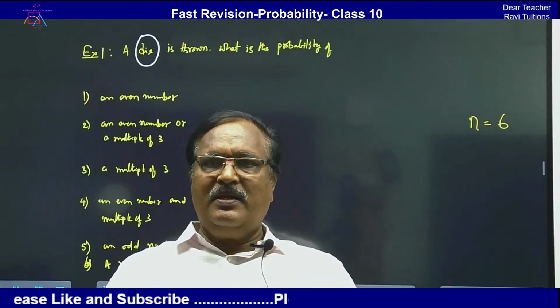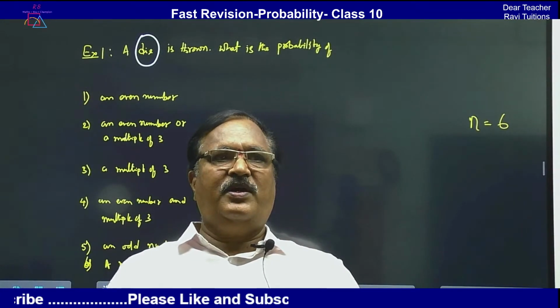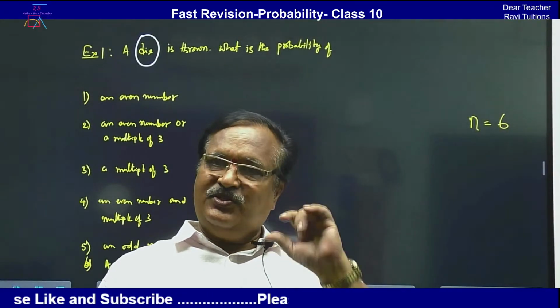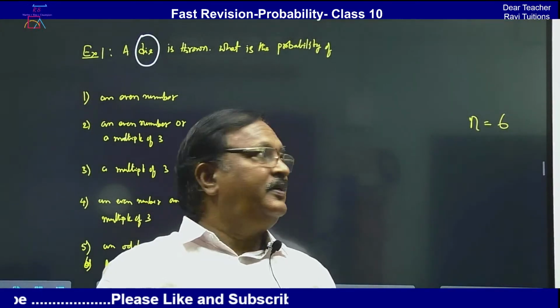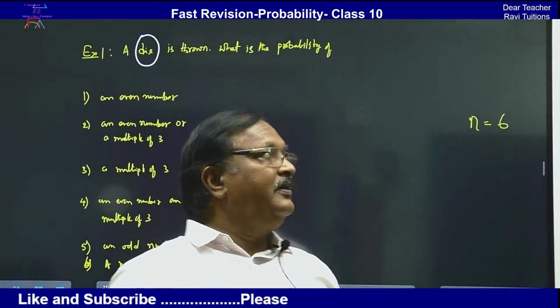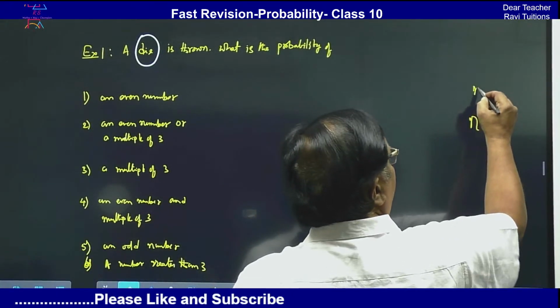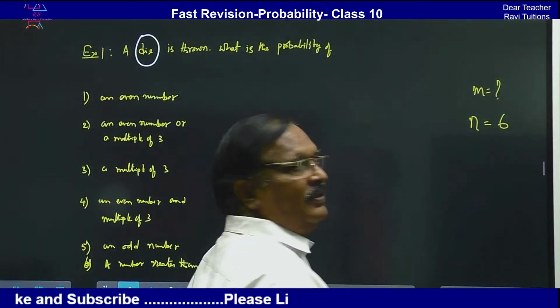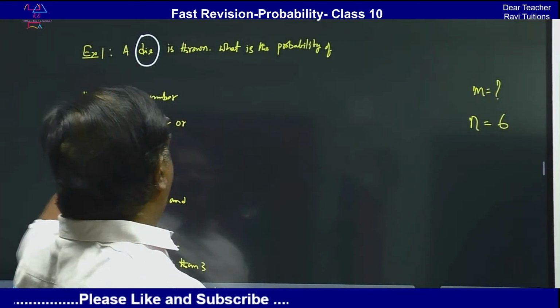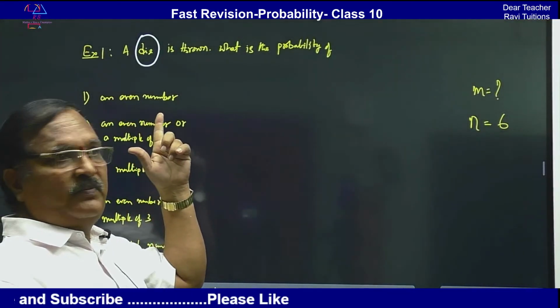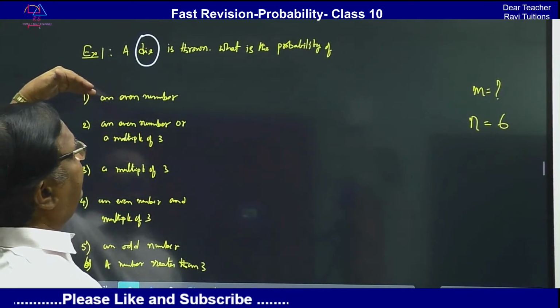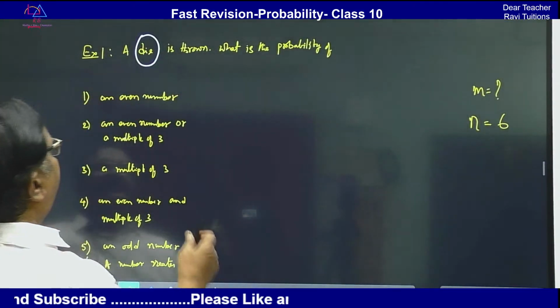You may get 1 or 2 or 3 or 4 or 5 or 6. Now we have to decide M, which will be given in the question. For the first question, what is the probability of getting an even number?